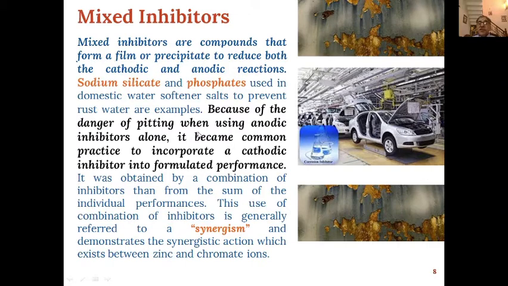Because of the danger of pitting when using anodic inhibitors alone, it becomes common practice to incorporate a cathodic inhibitor into the formulation. The only difference is that here we use cathodic as well as anodic inhibitors together, and this will retard the corrosion because the combination performs better than the sum of the individual performances.